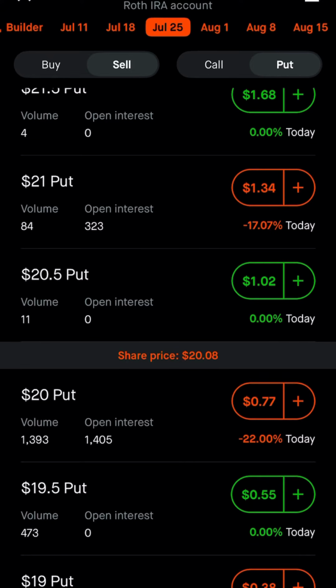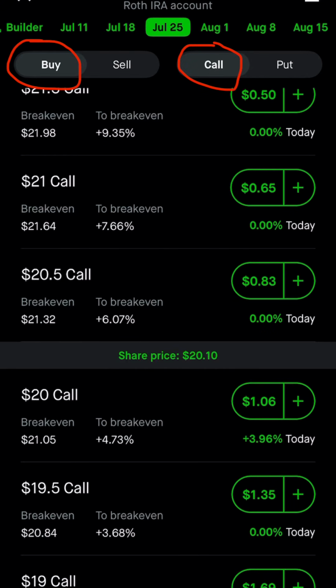Let's get into the first 2, and after the first 2, you will have understood the basics of half of the stock options. So we're going to select buy and call. So this is number 1. With buying a call, you are betting that the stock price is going to increase by a certain date. If the stock price increases by that date, you make money. That is buying a call. You are betting that the stock price is going to increase by a certain date.